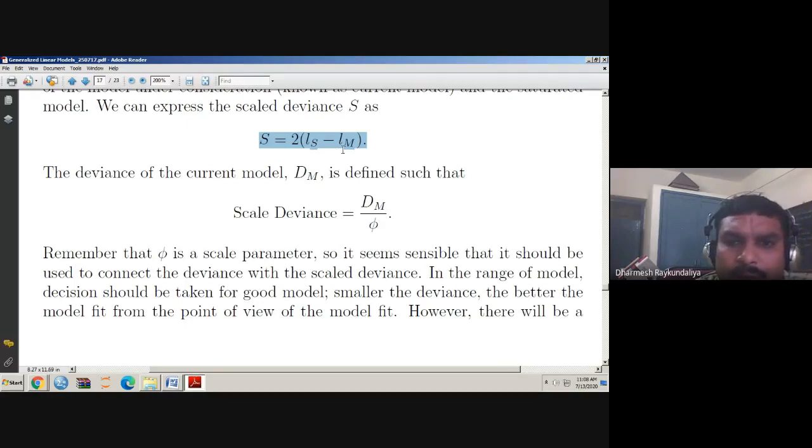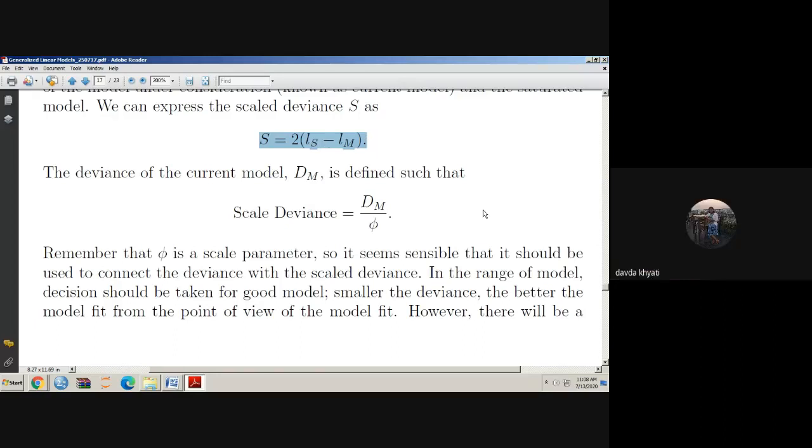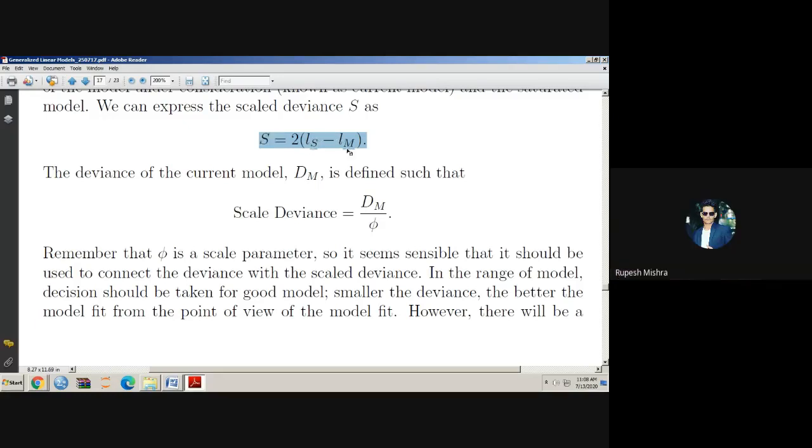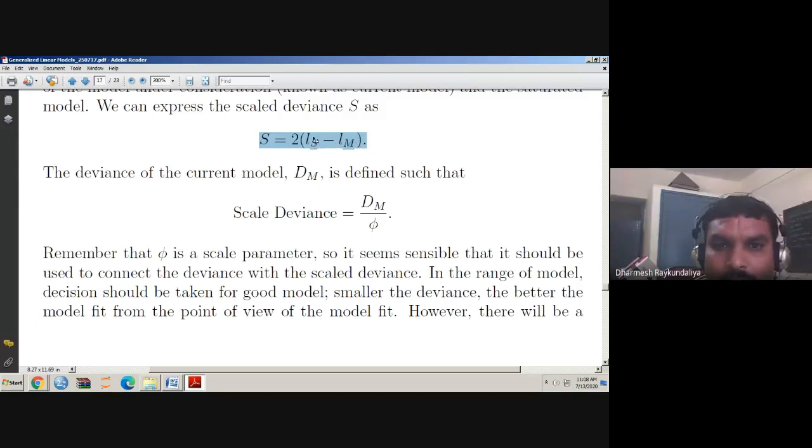Under which condition do we say that the model under consideration best describes the data? Can you give any comment based on this formula? S tends to 0. When S is closer to 0, the data will fit and the model is good. Very good. So under which condition is S closer to 0? When the difference between LS and LM is small, close to 0. That means LM is closest to LS. Then we say that the current model describes the data well.